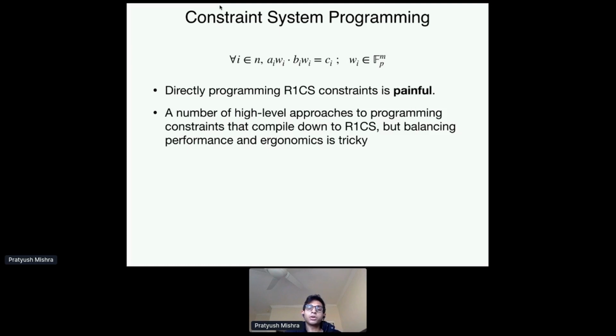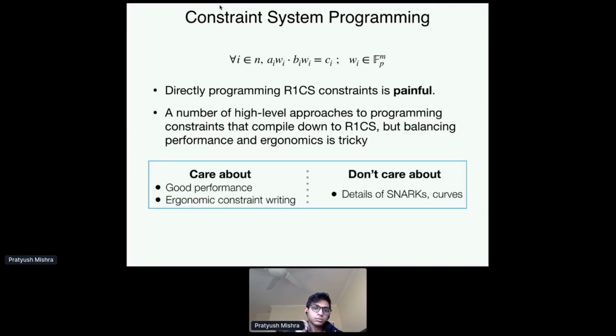To resolve this, a number of folks have come up with high-level approaches to programming constraints, so that your program is high-level, but it compiles down to R1CS via a compiler. For example, with Leo, as you heard in the previous talk. But the issue is that balancing performance inside your R1CS and the ergonomics of having a high-level implementation is tricky. We'll see a little bit more about this in just a bit.